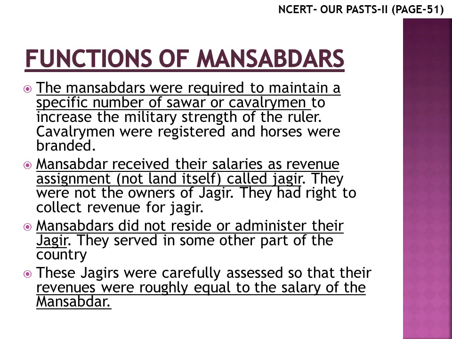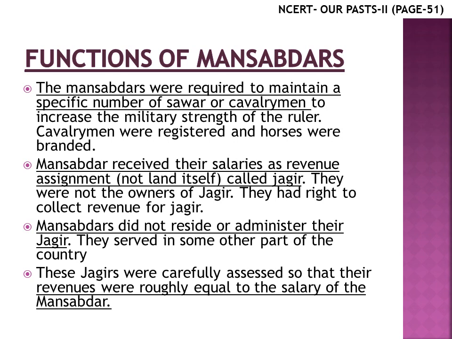Now, here are the functions of Mansabdars. Every Mansabdar was required to maintain a specific number of Sawar or cavalrymen, that means horsemen, to increase the military strength of the ruler. And every Mansabdar received a land which was also called a Jagir. Mansabdars did not settle on this land or rule over this land. Rather, they served in some other part of the country and lived somewhere else.